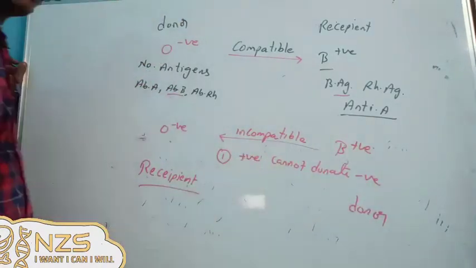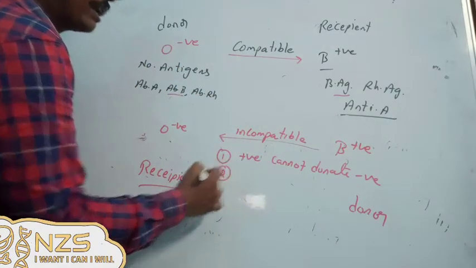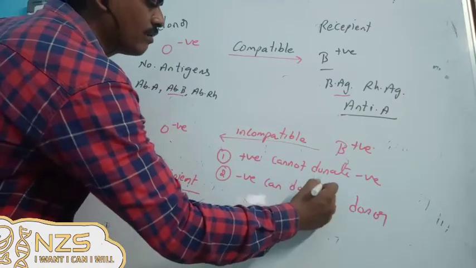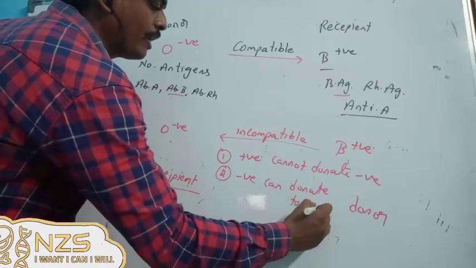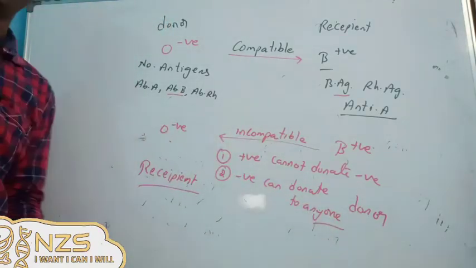The second one: negative can donate to anyone. If you remember these two things, there will be some part of the answer.